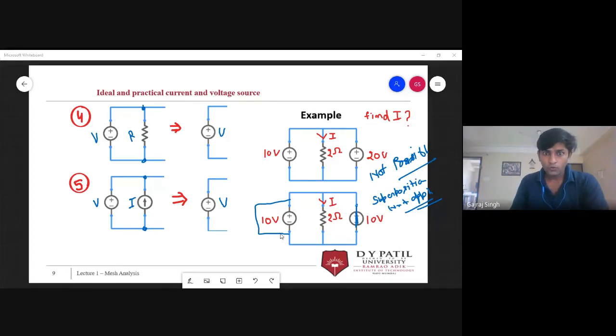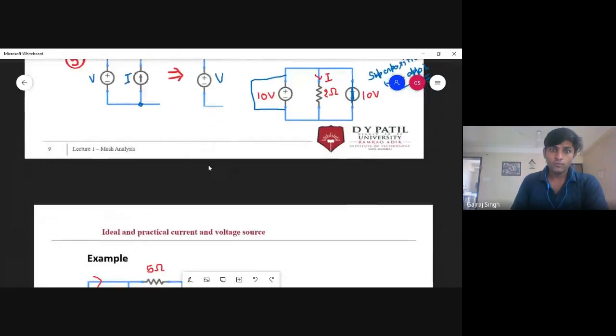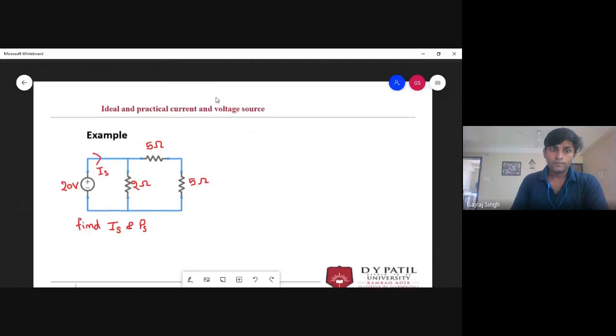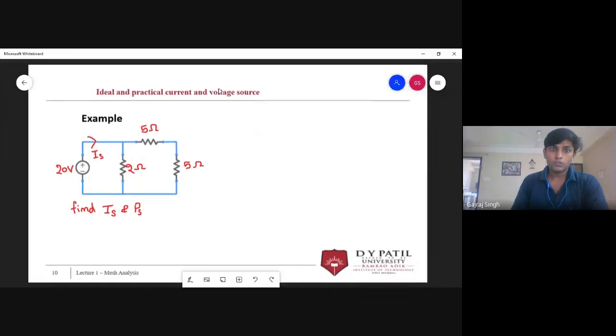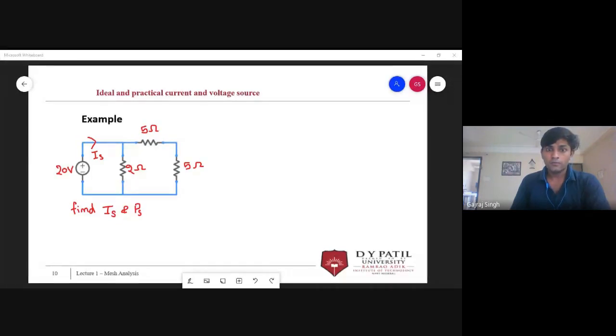Now I'm just posting a question for you. I'm not going to solve this. You have to solve it, and I will post this question in your classroom as well. You can note down the question.